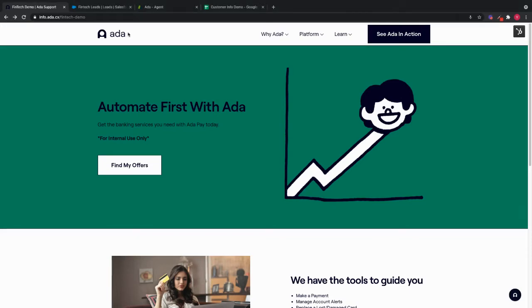Hey everyone, today I want to walk you through how you can use Ada to automate your support, sales, and marketing use cases in the fintech industry. We look at how Ada can help increase leads, drive revenue generation from within the bot, and also allow customers to self-serve. The way we achieve this using Ada is by using a threefold strategy.